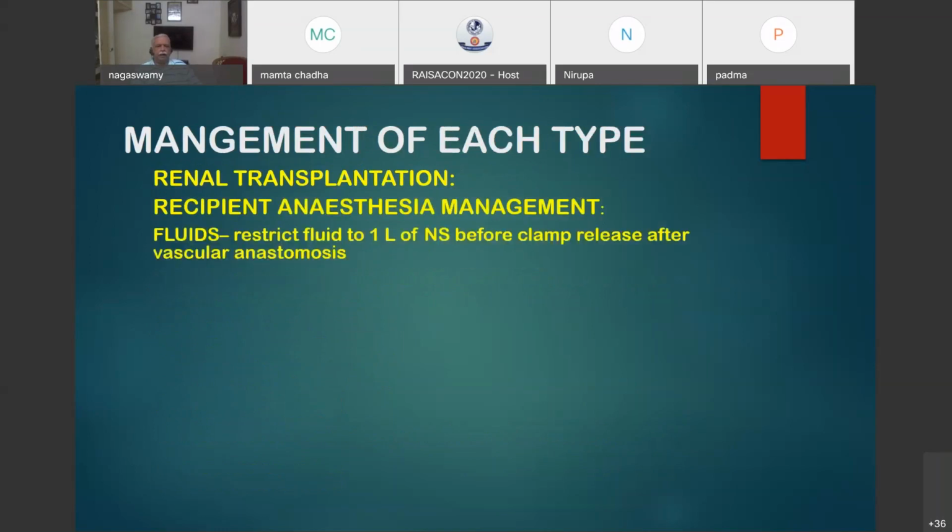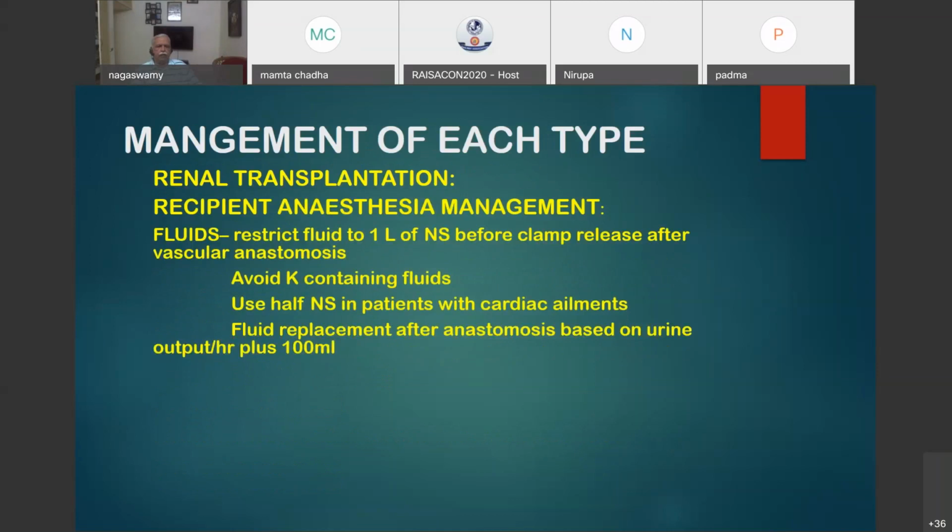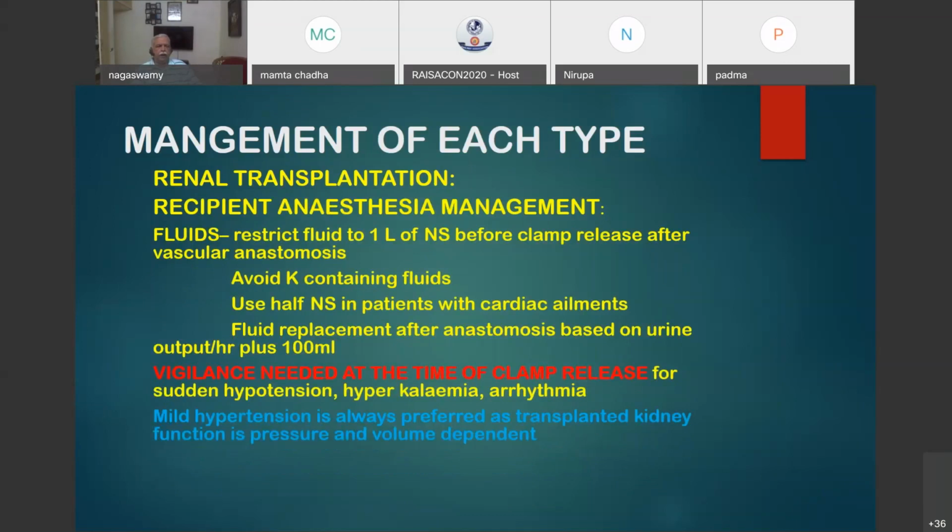And recipient anesthesia: fluid restriction to 1 liter of normal saline before clamp release. Avoid potassium containing fluids. Use half NS in a cardiac ailment patient. Fluid replacement after anastomosis based on urine output plus 100 ml per hour. Vigilance needed at the time of clamp release, which I told you: sudden hypotension, hyperkalemia, and arrhythmia. Mild hypertension is always preferred in the recipient, as transplanted kidney function is pressure and volume dependent and not neurologically maintained. Barrier nursing to be followed in the recipient postoperatively to avoid infection.